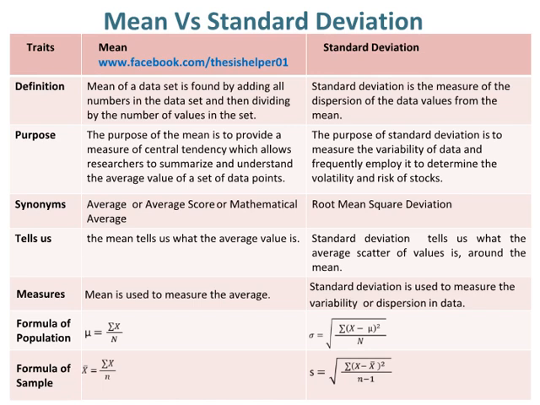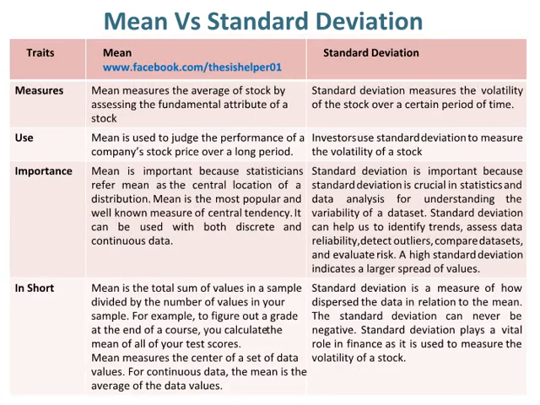Formula of population mean and sample mean are given for comparison, whereas formula of population standard deviation and sample standard deviation are given for comparison. Mean measures the average of stock by assessing the fundamental attribute of a stock, whereas standard deviation measures the volatility of the stock over a certain period of time. Mean is used to judge the performance of a company's stock price over a long period, whereas investors use standard deviation to measure the volatility of a stock.